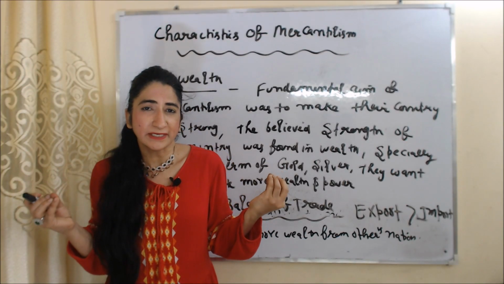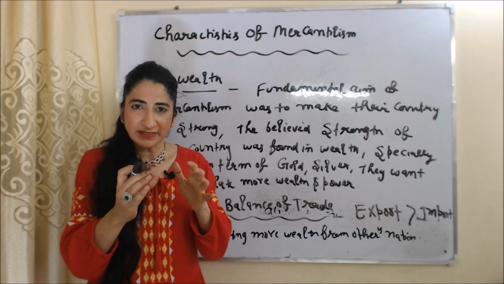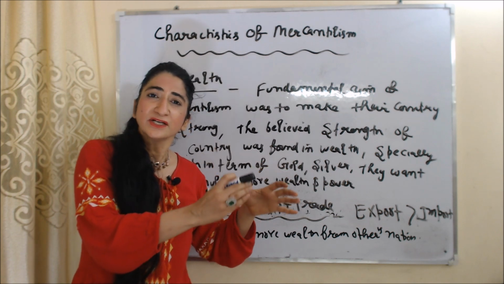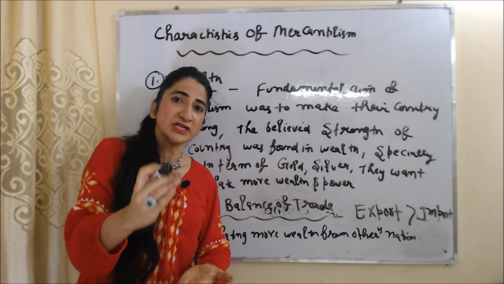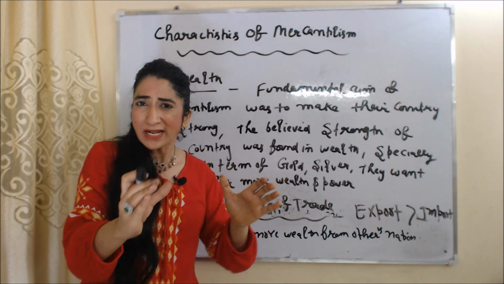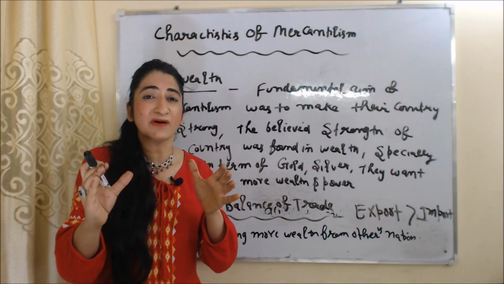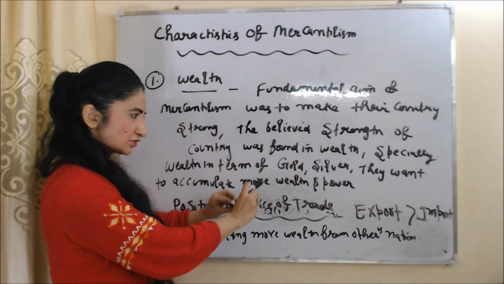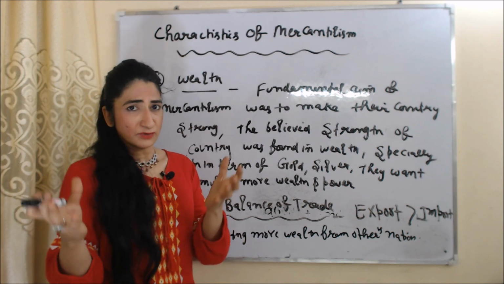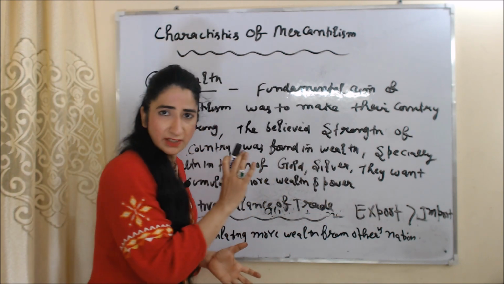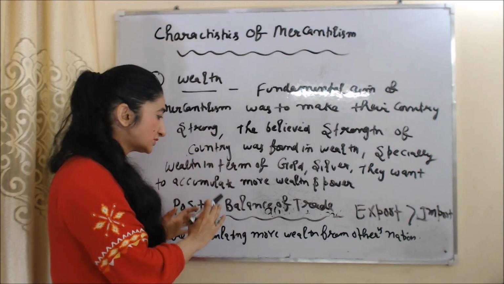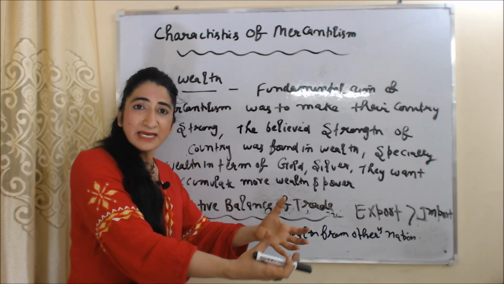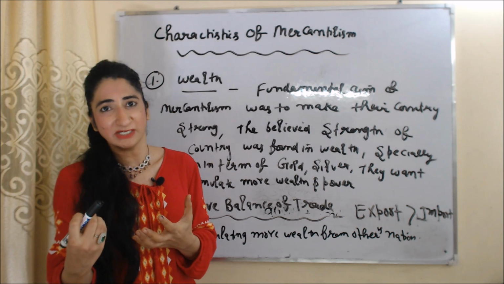Now we are going to talk about characteristics of mercantilism. First characteristic is wealth. Fundamental aim of mercantilism is to make their country strong, and they believed strength of nation is found in wealth, especially wealth in terms of gold and silver. That's why they wanted to accumulate more and more wealth. Next characteristic is positive balance of trade. As we know, positive balance of trade means when our export is more than import. Mercantilism believed in positive balance of trade because they knew if their export is more than import, that means they are accumulating more wealth from other countries.